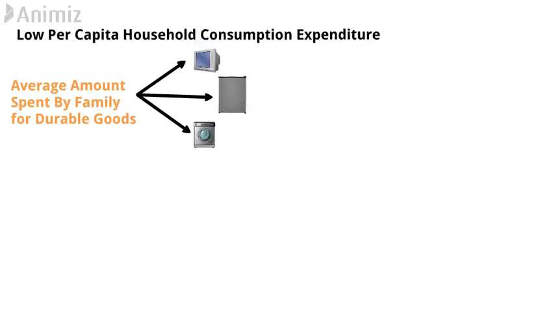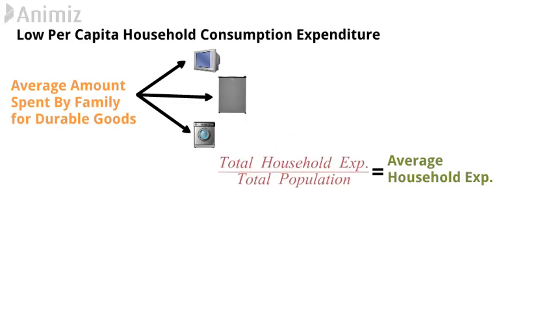Now you can also understand that a person who does not have a TV in his home, who does not even have a fridge in his home, you will definitely consider him poor. The maids who come to our home to manage our household work also have their TV. So low per capita household consumption is definitely an important indicator for the measurement of poverty. When we divide total household expenses done within the whole country by the total population, then we will be able to find the average household consumption expenditure.